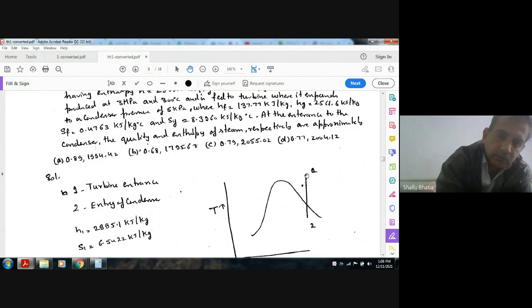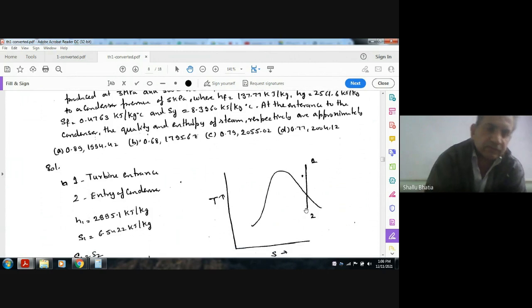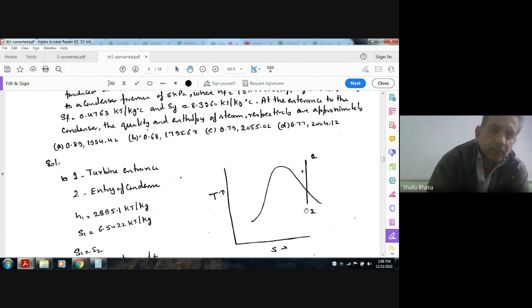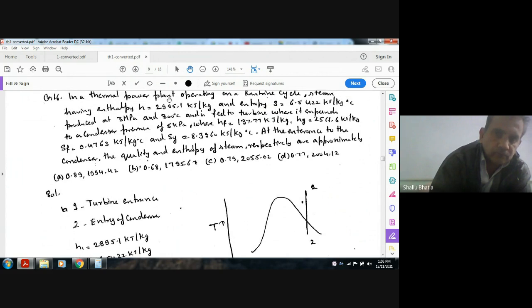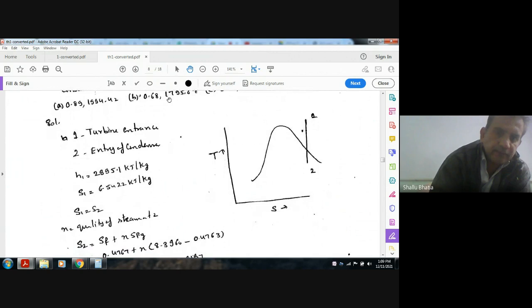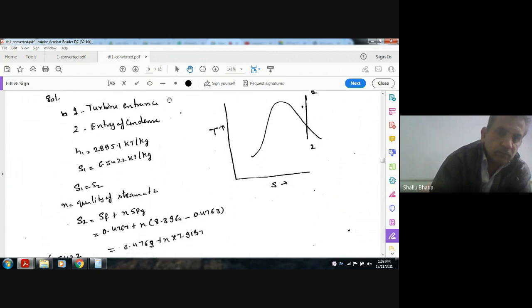So the process should be assumed isentropic to have minimum drainage friction. So at one point, enthalpy is this according to the pressure and temperature given, 3 MPa and 300 Celsius. And at point 2, sf and sfg are given. So as given, we find the dryness fraction x here.